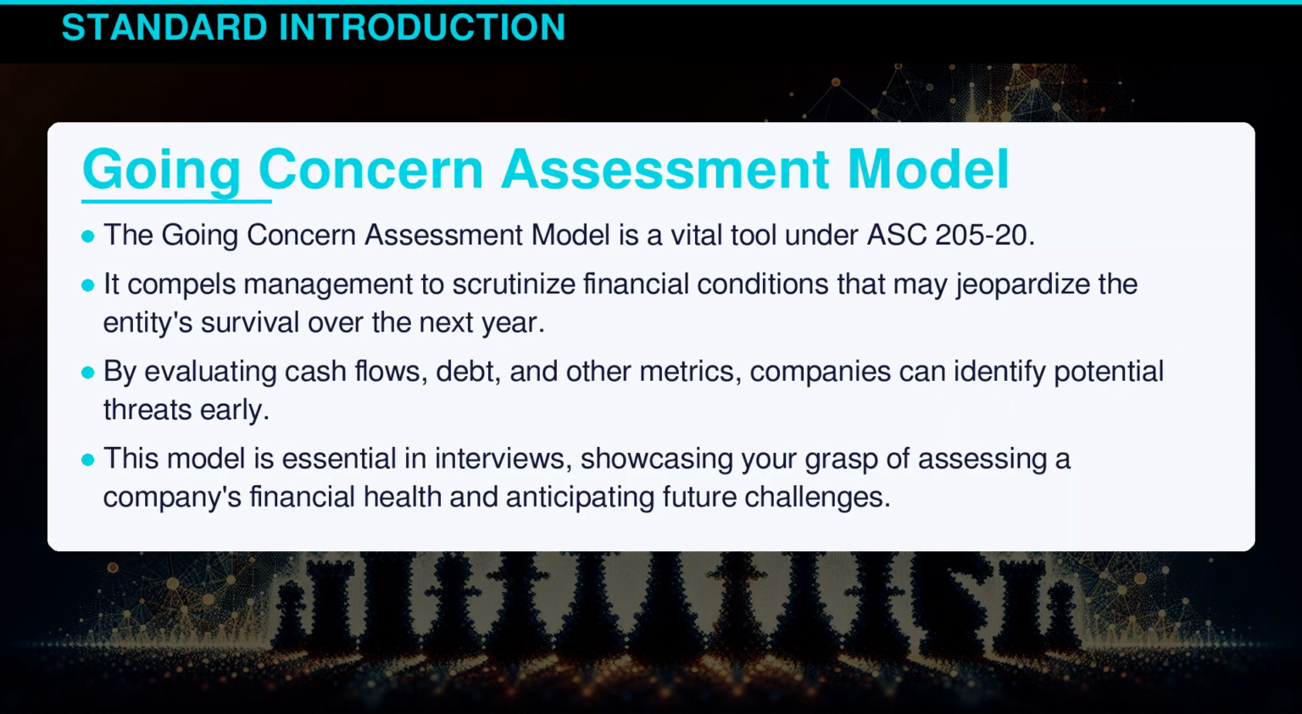The Going Concern Assessment Model is a vital tool under ASC 205-20. It compels management to scrutinize financial conditions that may jeopardize the entity's survival over the next year. By evaluating cash flows, debt, and other metrics, companies can identify potential threats early. This model is essential in interviews, showcasing your grasp of assessing a company's financial health and anticipating future challenges.